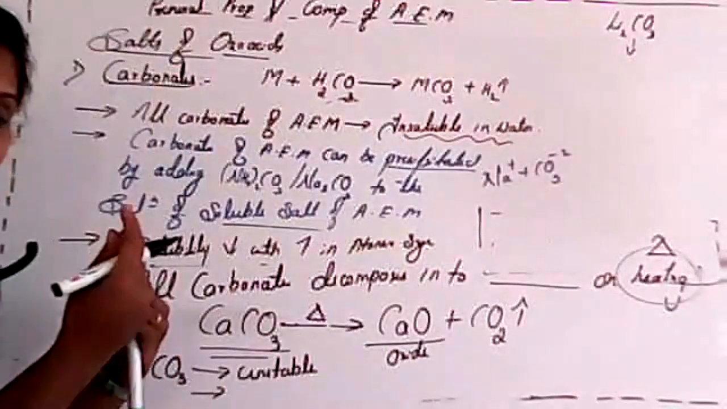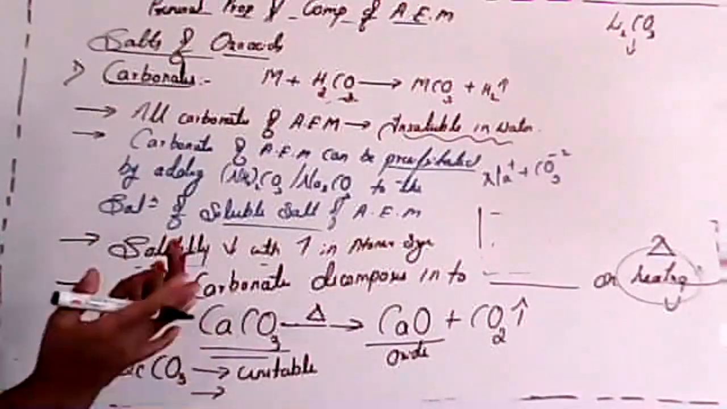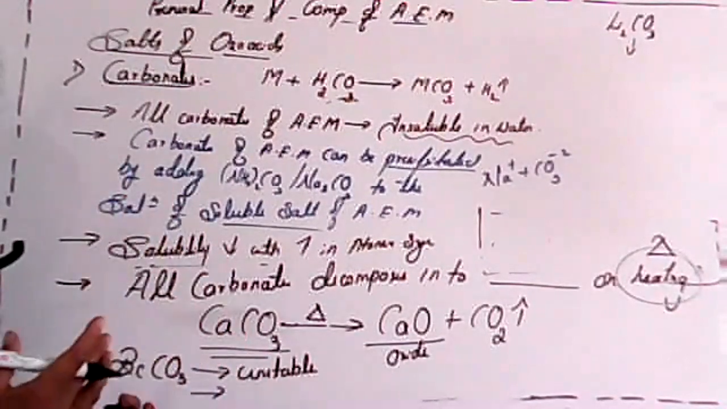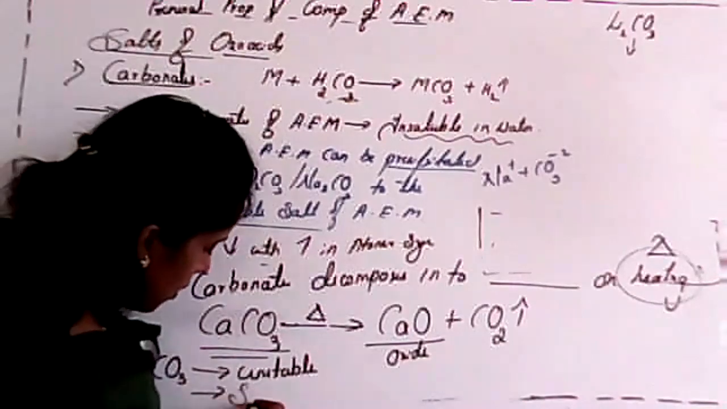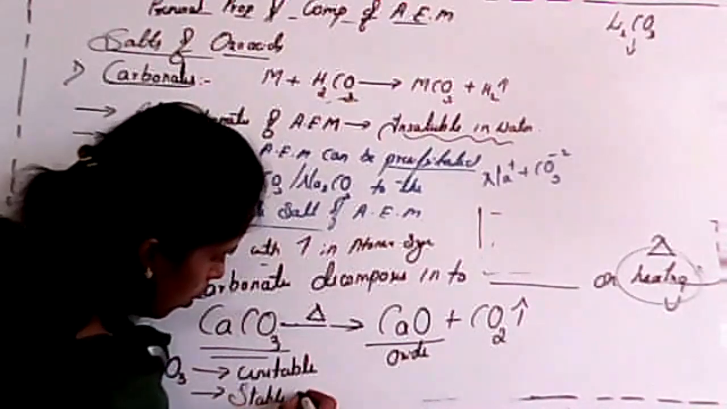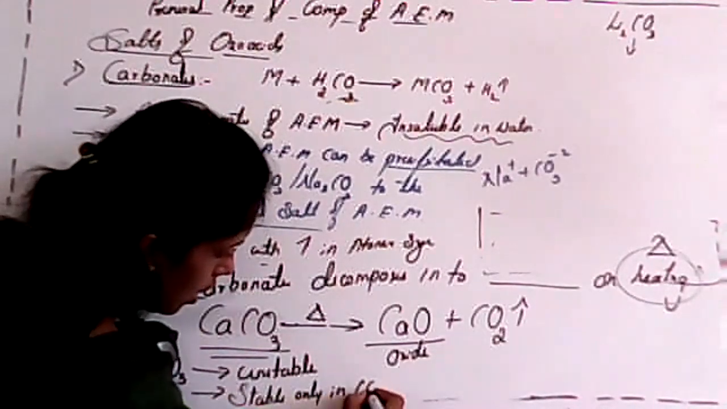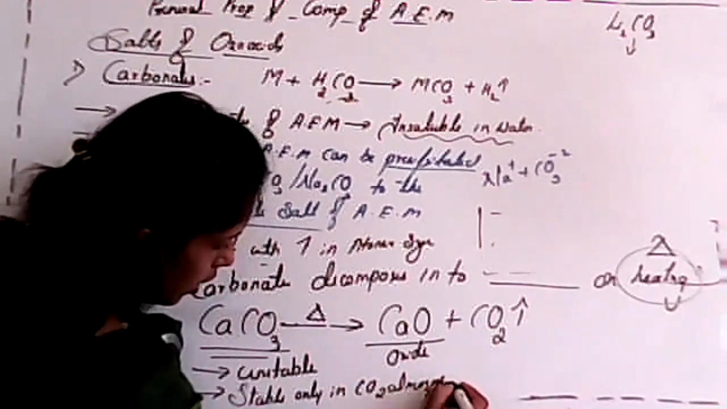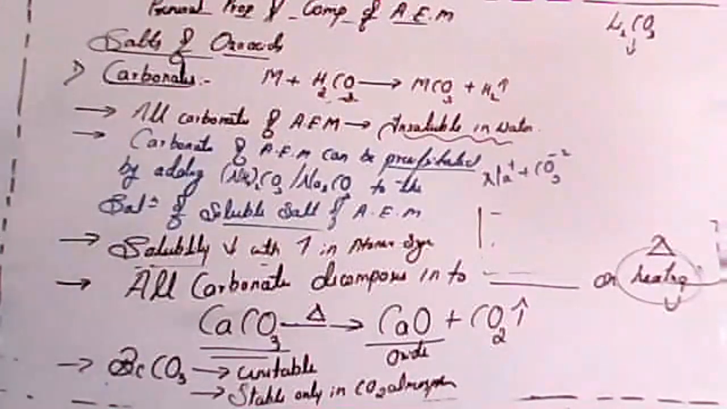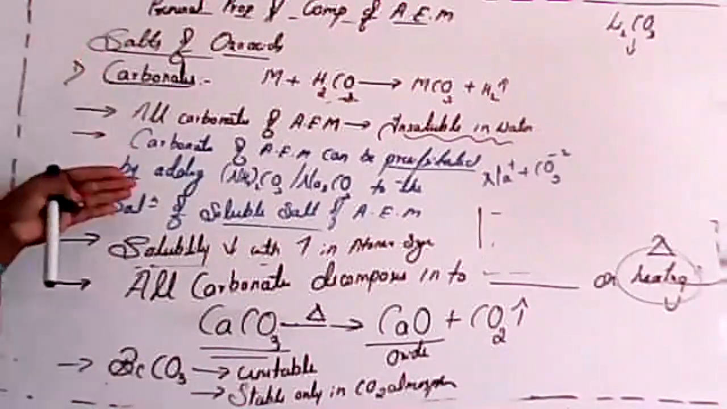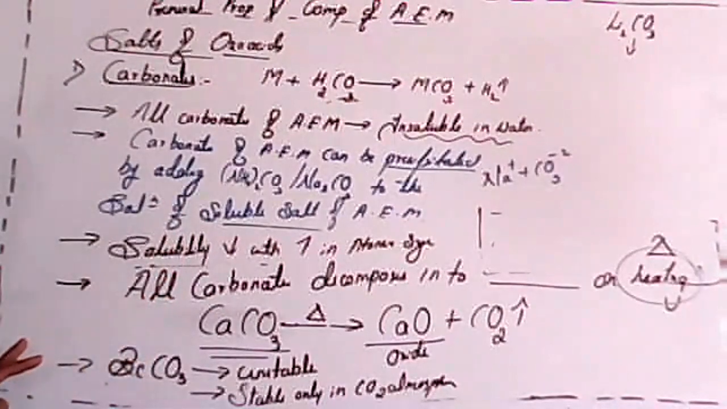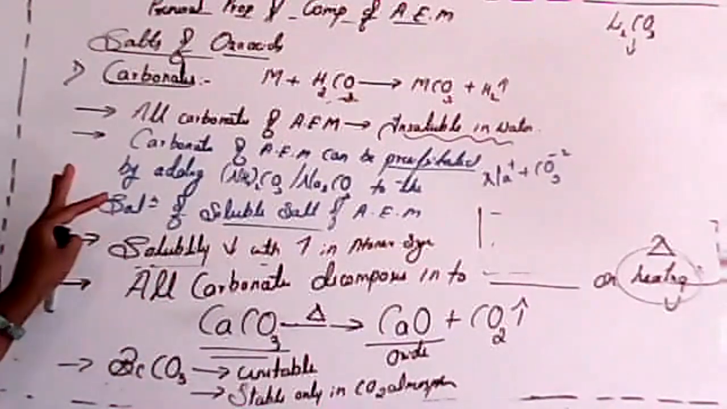What is a carbon dioxide atmosphere? Nothing. It's just a container filled with carbon dioxide gas. Clear? It is stable only in a carbon dioxide atmosphere. That's it. Is it clear? So this is about carbonates. Is it clear, student?